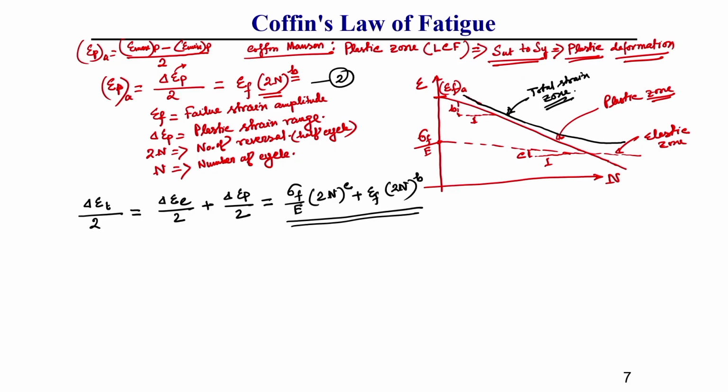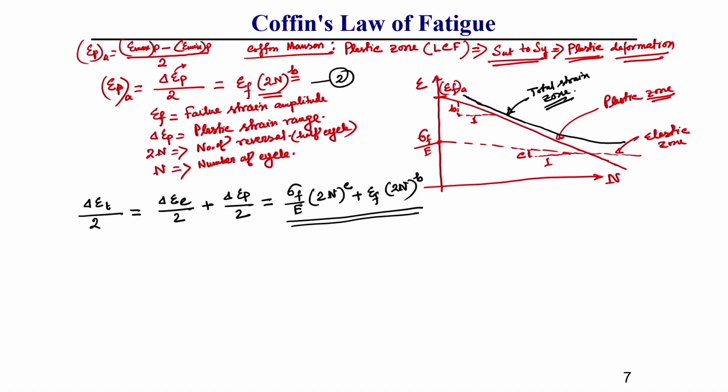So, these two equations are generally used for two different zones. Generally, in case of the low cycle fatigue zone, the Coffin law of fatigue is used, where plastic deformation is the prime zone, whereas the Basquin equation is for the high cycle fatigue zone, where elastic deformation or elastic strain is the main zone. What I am telling, understand, this you should keep in mind.